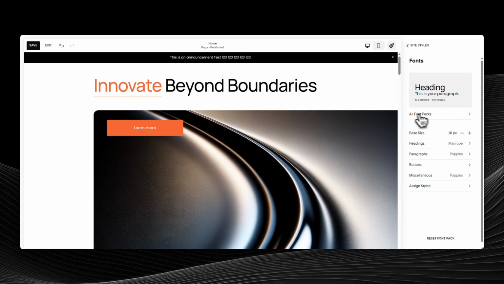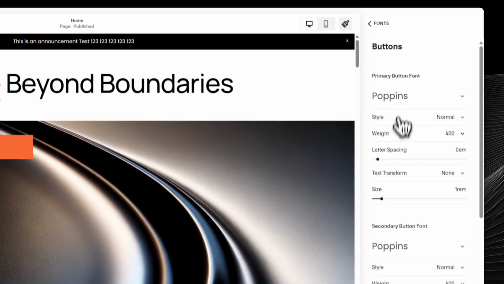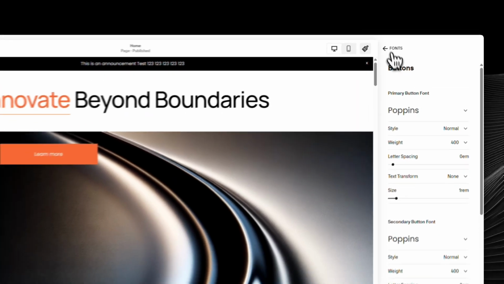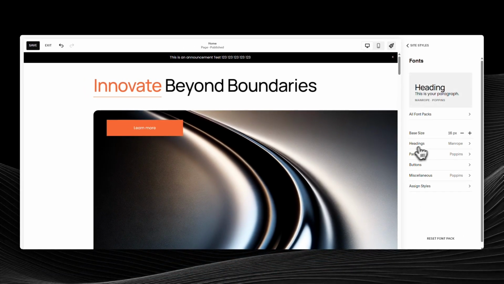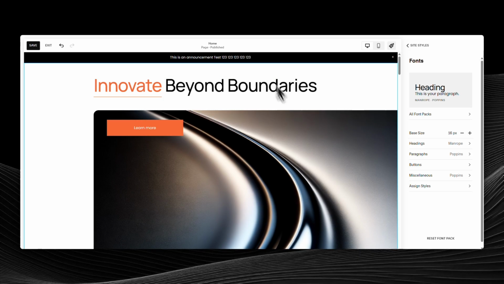Now, select the text type you want to change. Common choices include headings, paragraphs, and buttons. Each one controls a family of elements throughout your site, so changing a heading here updates all headings consistently. It's a fast way to maintain visual harmony without editing each page.